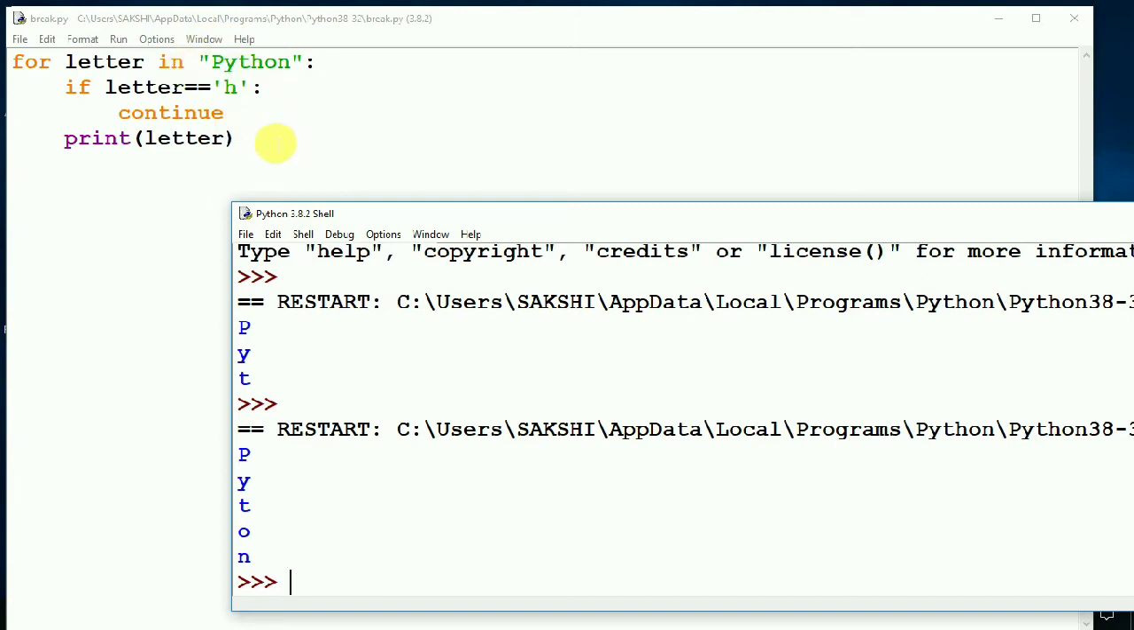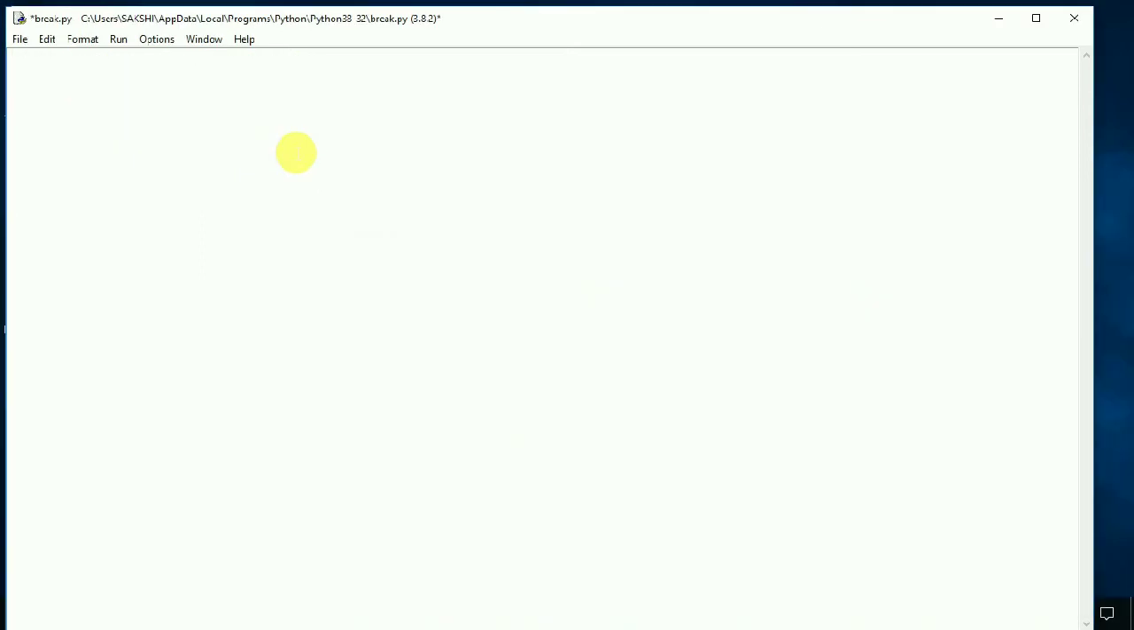Okay, now let us see one more example. We have a variable n equals to 0, while n less than equal to 6, n equals to n plus 1. If n equals to 4, then it should break, and print n. Now here the value of n is equal to 0. So it will check the condition that 0 is less than equal to 6 or not. First let us check its output.